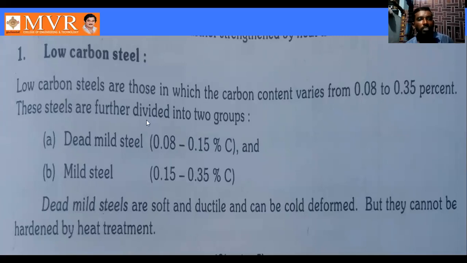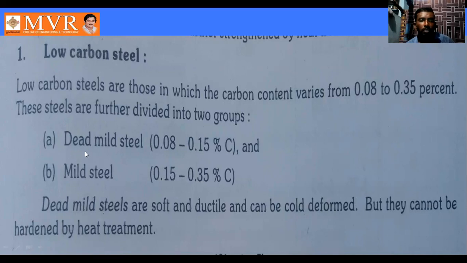Then these steels are further divided into two groups. In future, low carbon steels are divided into two groups. The first one is dead mild steel, the second one is mild steel. How much composition is in dead mild steel? Dead mild steels use carbon content of 0.08 to 0.15 percent. Coming to mild steel, we use carbon content of 0.15 to 0.35 percent.